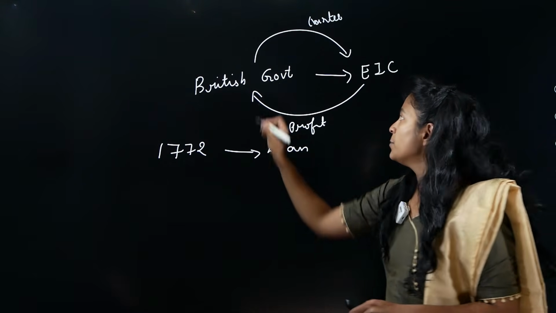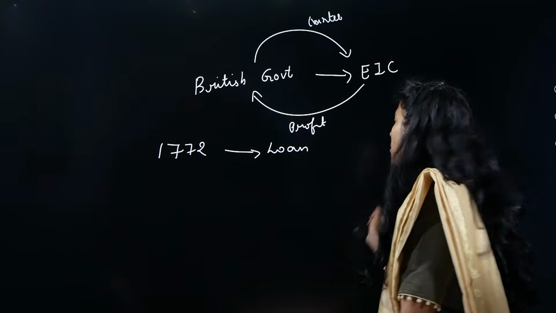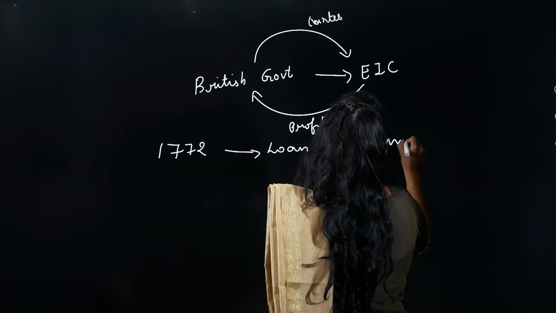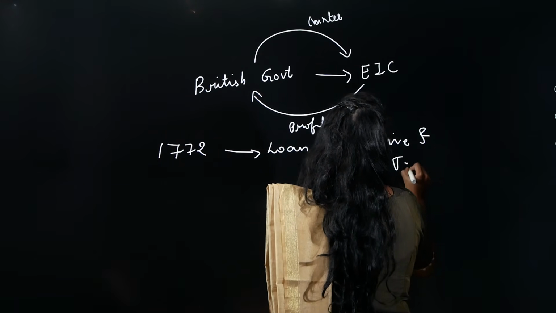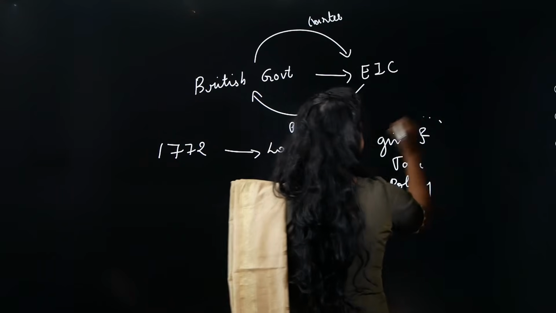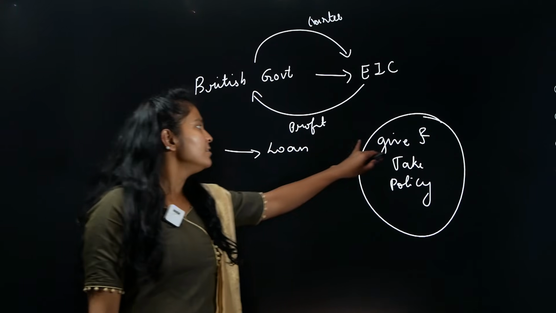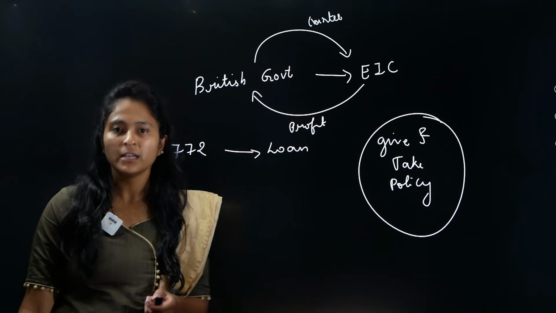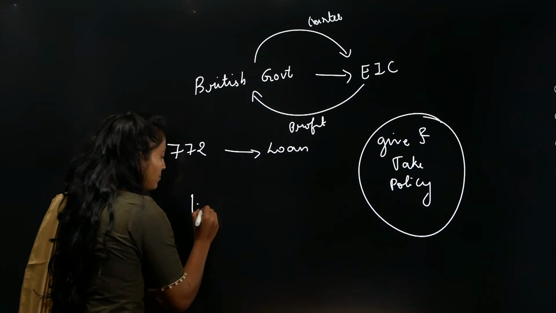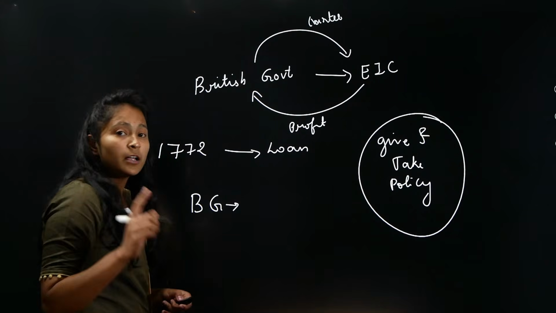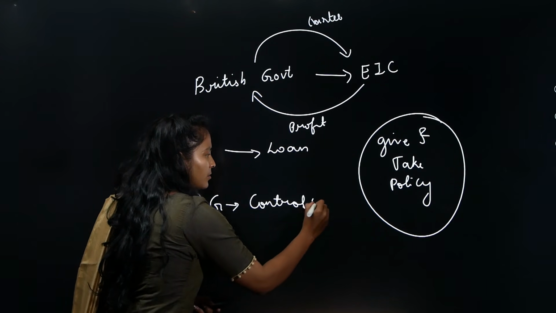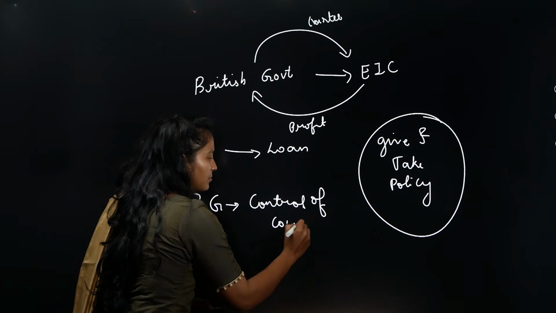A loan. Now the British government is very happy because it is now going to get powers. So the British government says, we will do a give and take policy. So what is this give and take policy? What are we supposed to give so that you can give us money? Right? That is when the British government says, please look into this, this is very, very important. The British government says, give us control of the company.